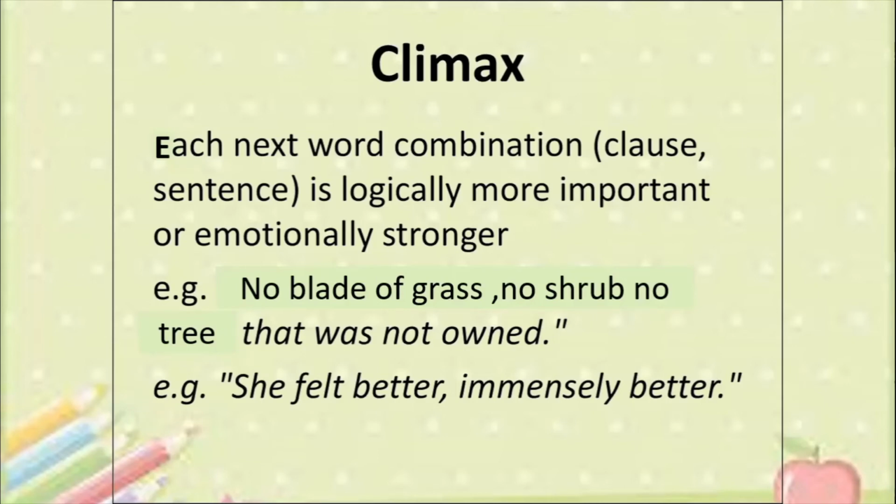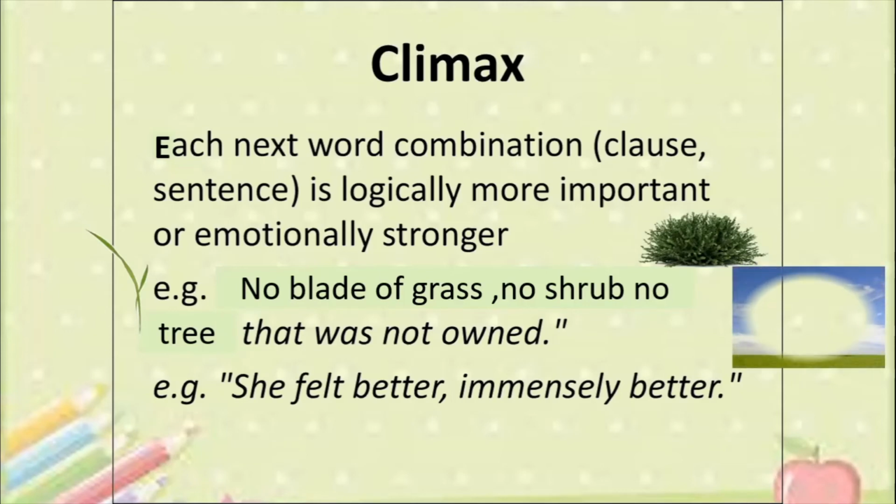Alright, let us look at this example. No blade of grass. So the blade of grass looks like this. Very tiny, thin. No shrub. A shrub is a little bit bigger than the blade of grass. No tree. And the tree is even bigger than the shrub or the blade of grass. So you see how the ideas or the words or the phrases were arranged in a sequence in which something became more and more bigger.